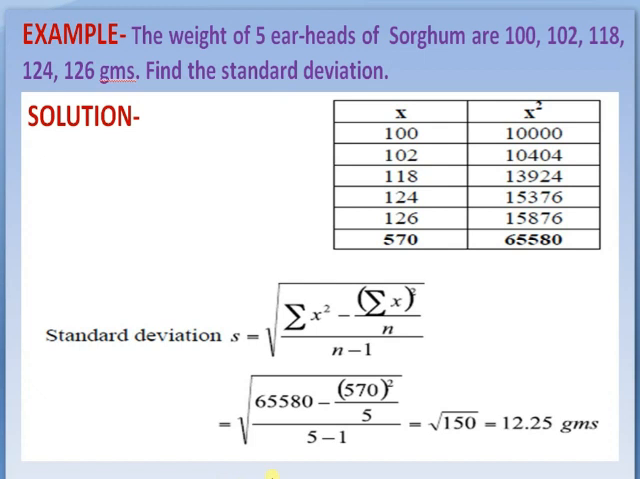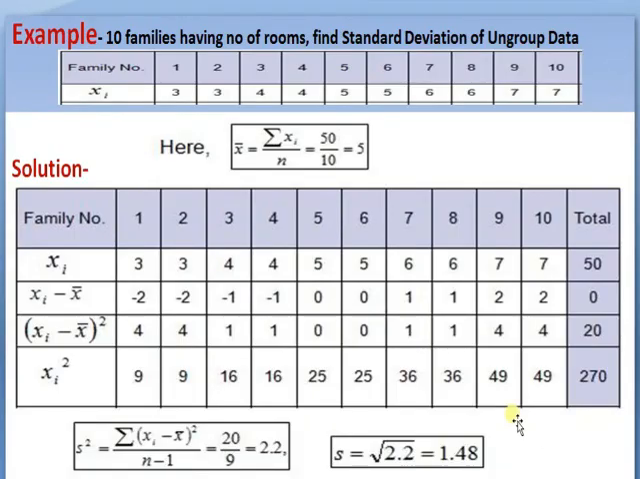100 square is 10,000, and 102 square is 10404, square of 118 is 13924, square of 124 is 15376, square of 126 is 15876, and this is the summation x square, that is 65,580. As per the formula of standard deviation, we know that s is equal to the square root of summation of x square minus